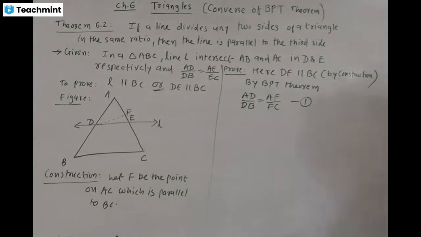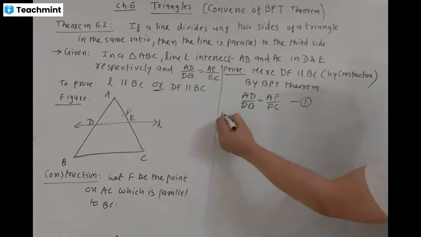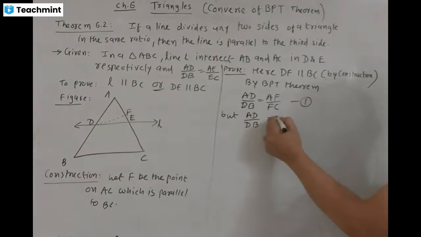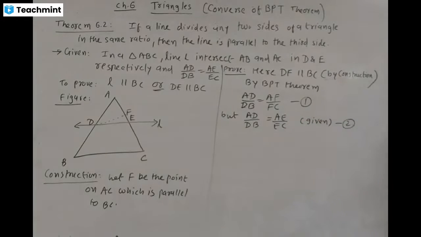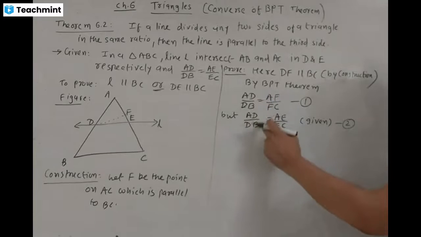But the given statement is AD by DB is equal to AE by EC. That is result 2. Comparing results 1 and 2, both left hand sides are the same, AD by DB and AD by DB.